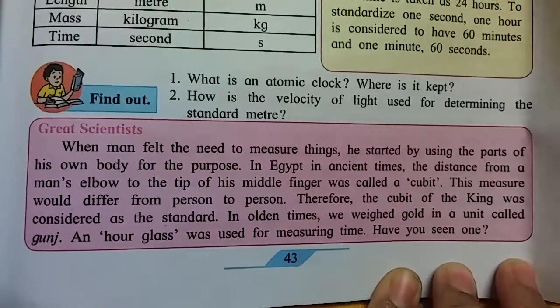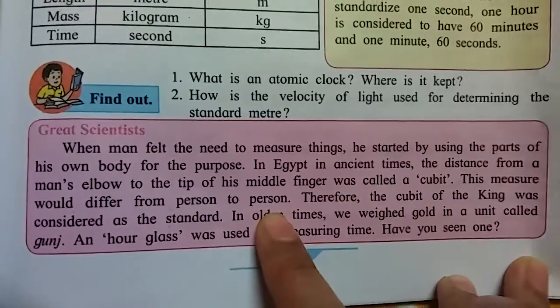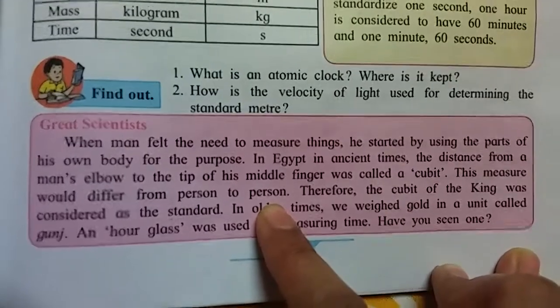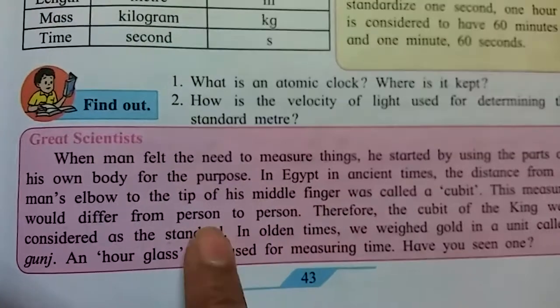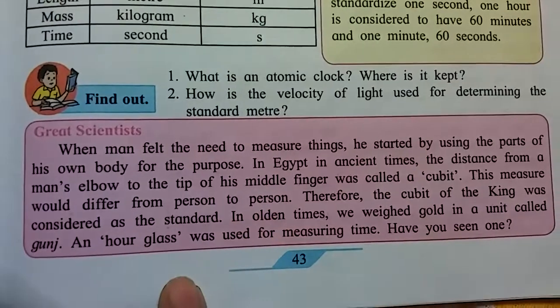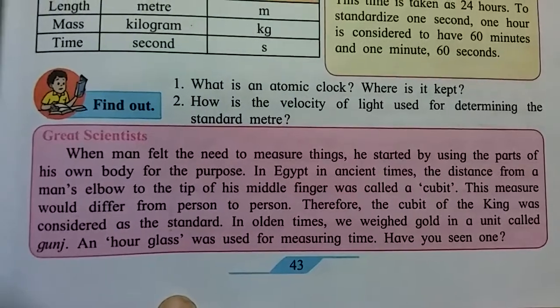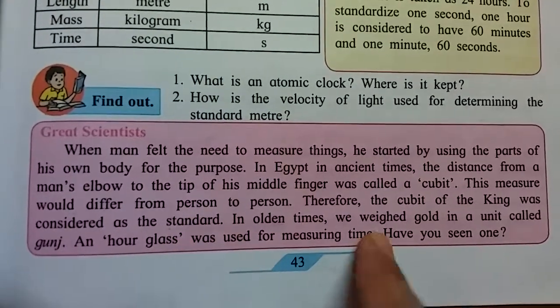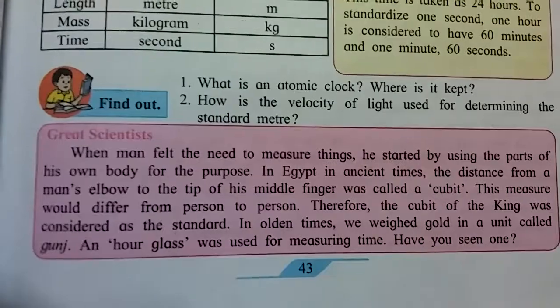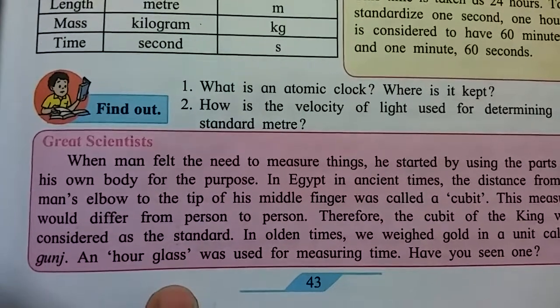This measure will differ from person to person, of course, because all persons have different heights. That's why the measurement changes from person to person. Therefore, the cubit of the king was considered as the standard. Means the king of that country, their measurement was decided as the standard measurement.